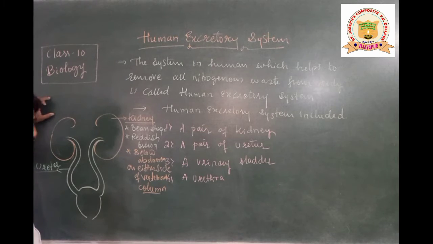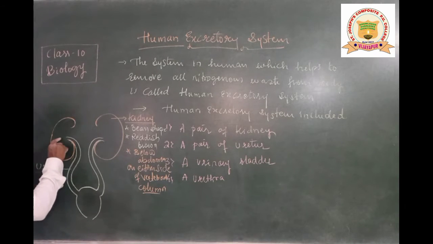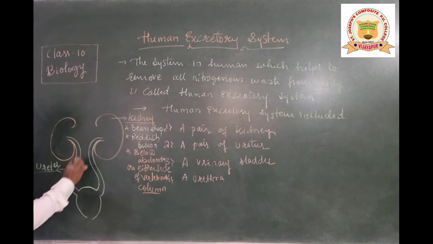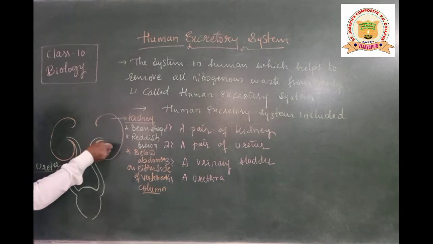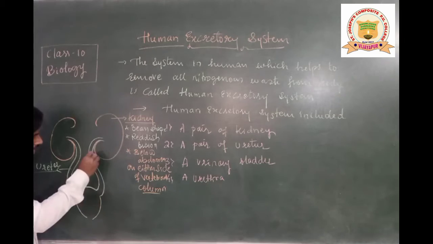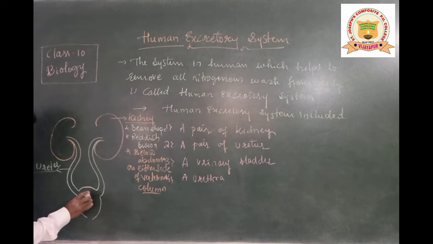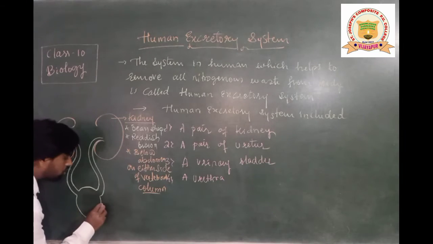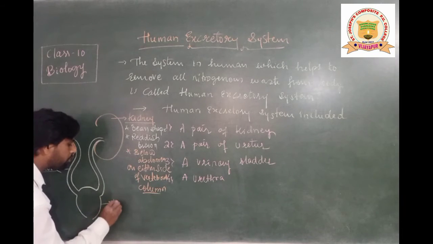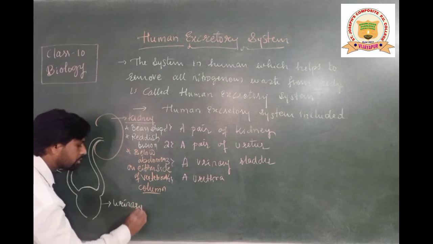So here the liver is present, students. The right side kidney sits a little lower than the left side kidney. Later, from these two kidneys, the tube-like structure that carries the urine is called what? Ureter, students. When it brings the urine after filtration inside the kidney through the ureter, that urine is collected inside a muscular bag-like structure. This muscular bag-like structure is called the urinary bladder.